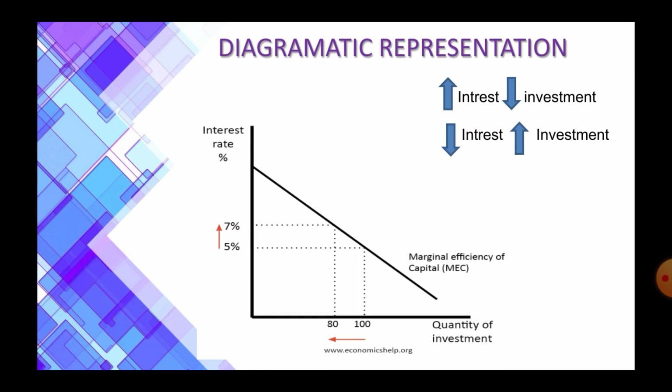Investment in economics refers to investment in capital goods, generally by firms. When interest rates are higher, the cost of borrowing for the investors also increases. So hence they invest very little. That is why it is a negative slope. The higher the rate of interest, the lower the investment, and the lower the rate of interest, the higher the rate of investment.